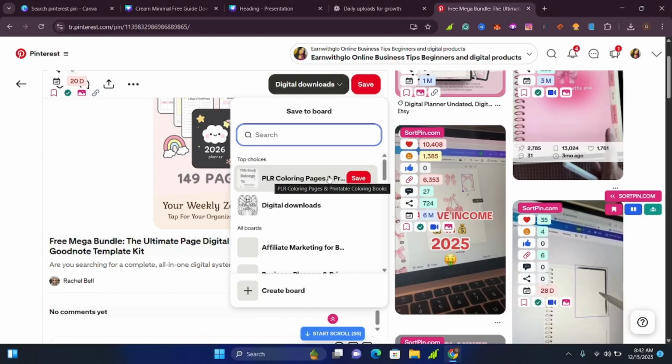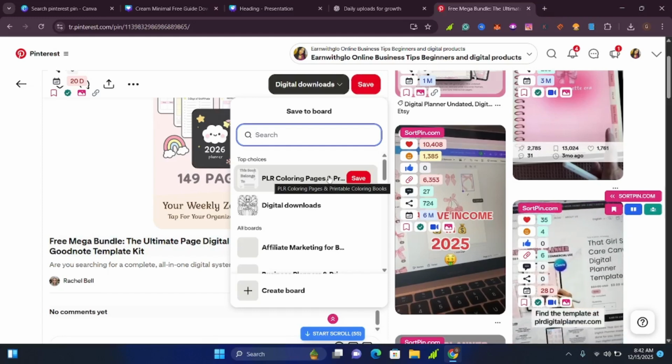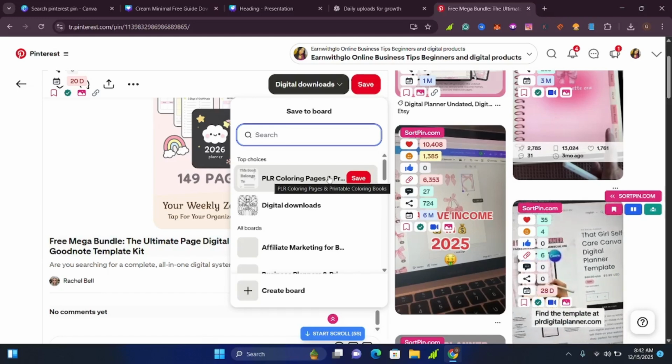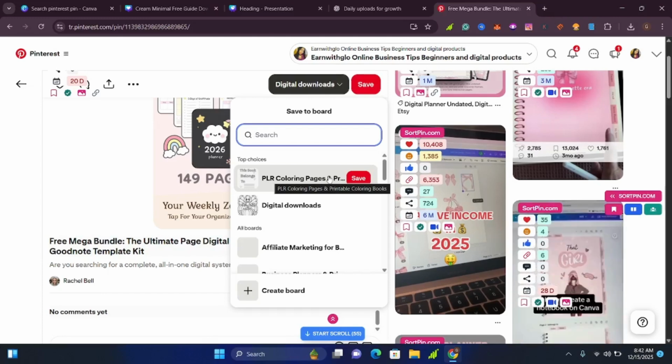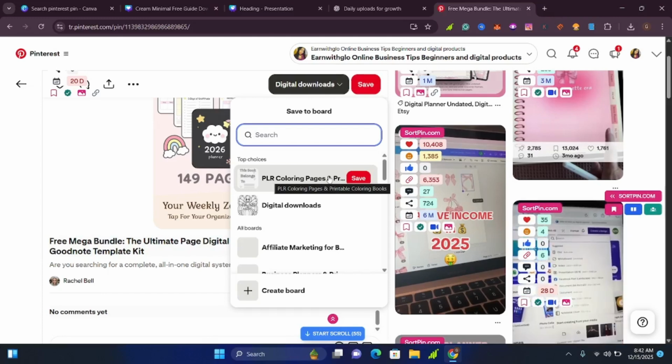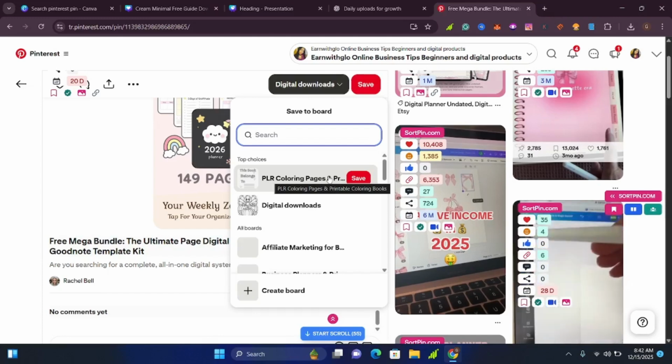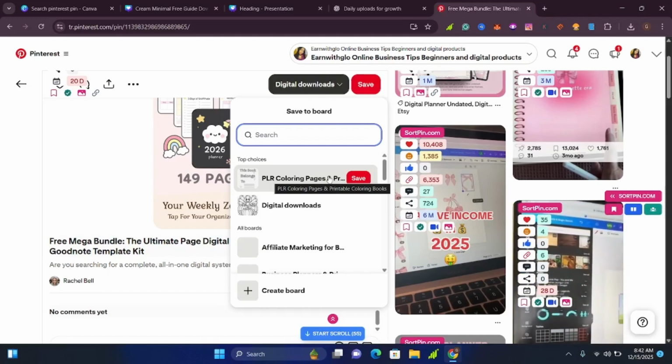Yes, so you be careful about that, because most people on Pinterest can be getting a lot of saves. People will be clicking on their pins, saving them, but when nobody is buying, that means they look nice enough to be saved, but not nice enough for people to click off Pinterest and go buy. Remember, the main reason why you're on Pinterest is that you want to drive sales to your digital products.